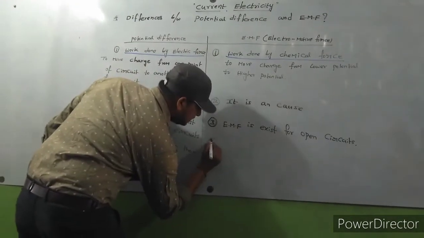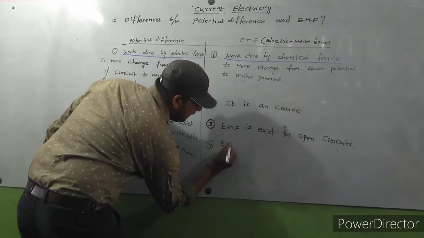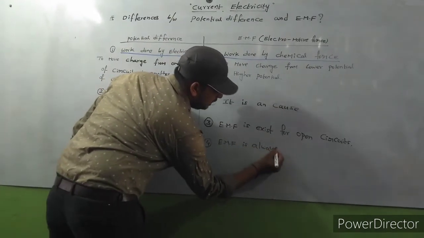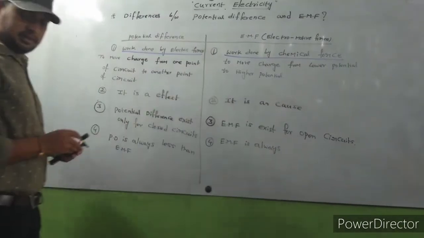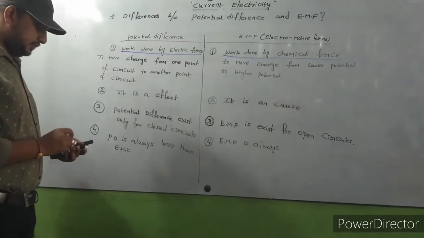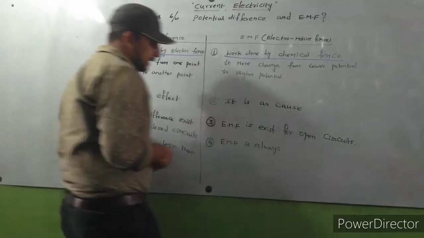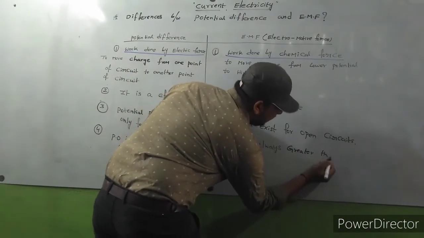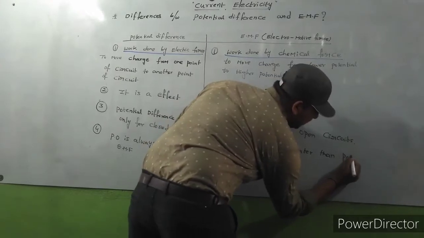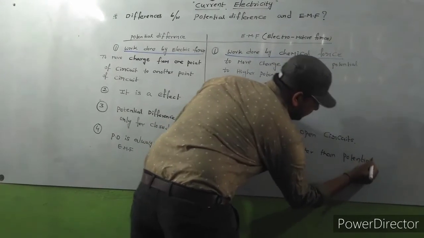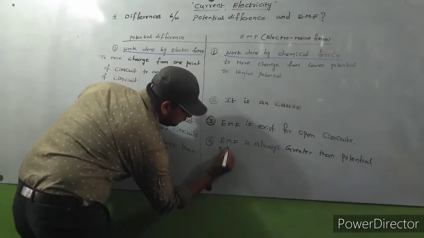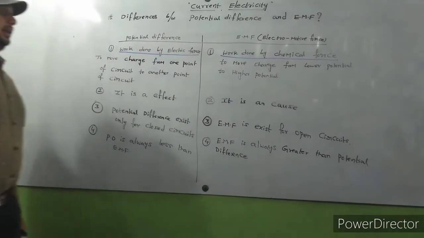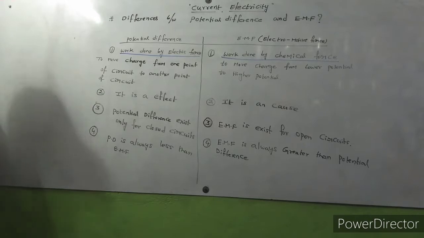Here, fourth point is EMF is always greater than potential difference. EMF is always greater than potential difference.